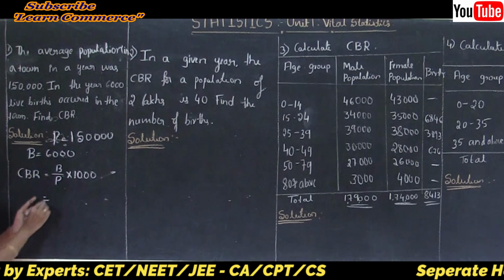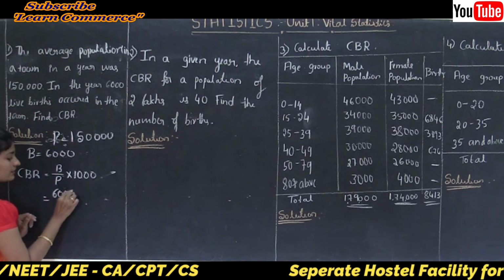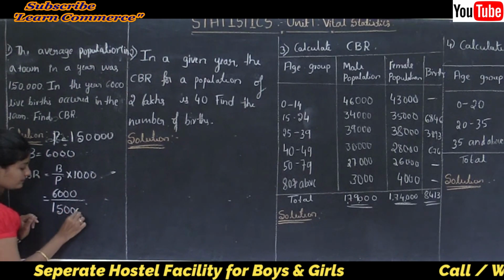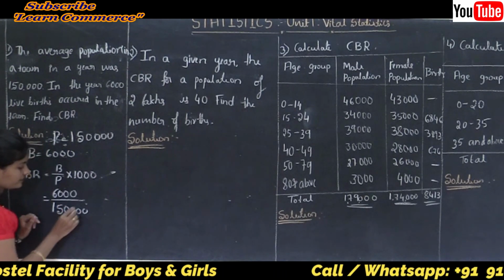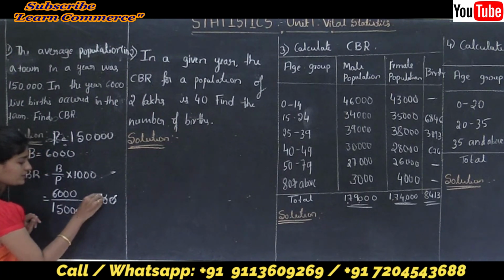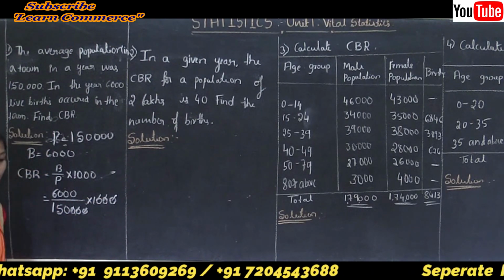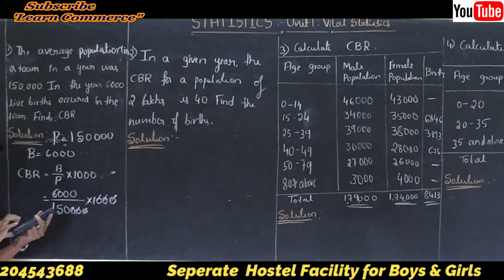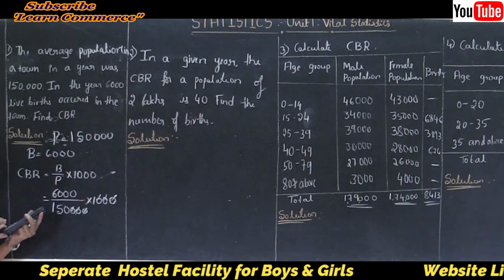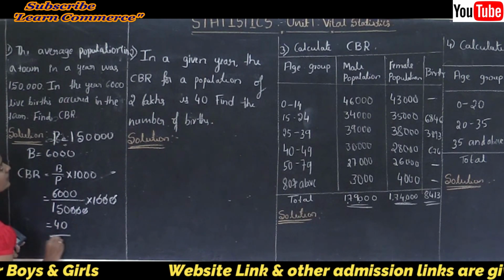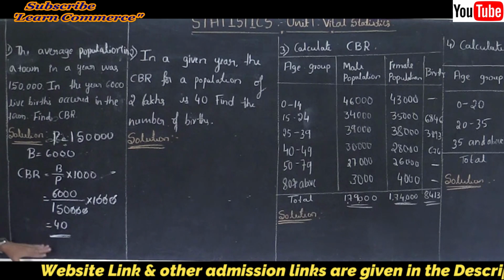CBR is equal to 6,000 divided by 1,50,000 into 1000. Here the zeros get cancelled. So 6,000 divided by 150 is 40. Here the CBR value is 40.